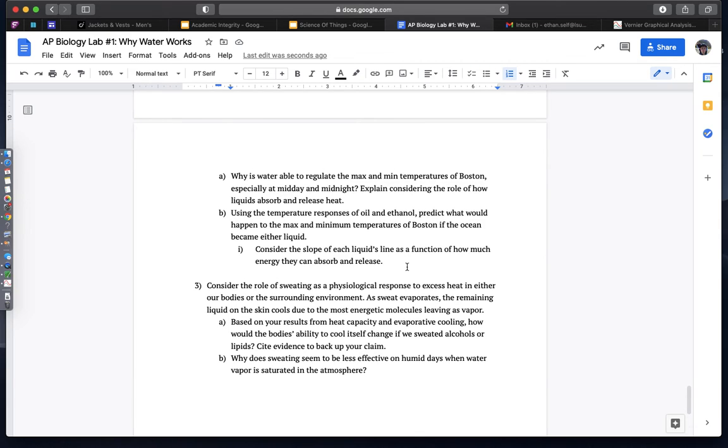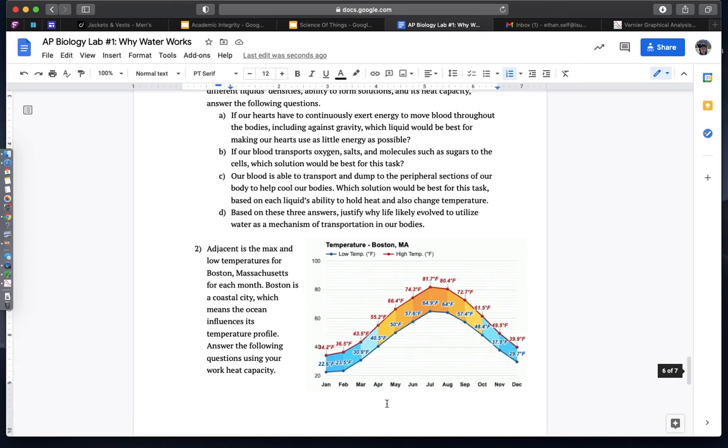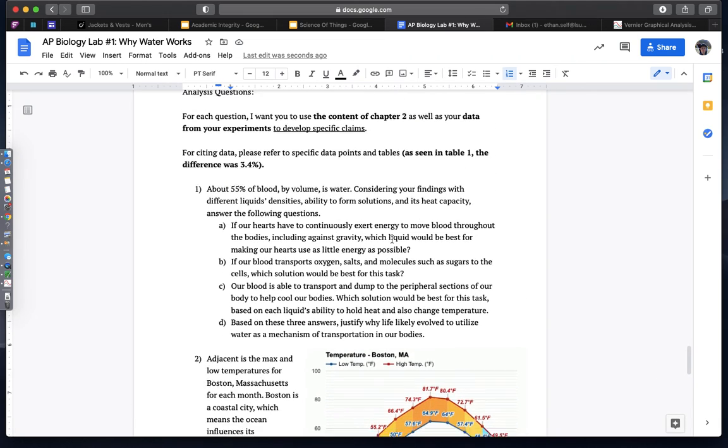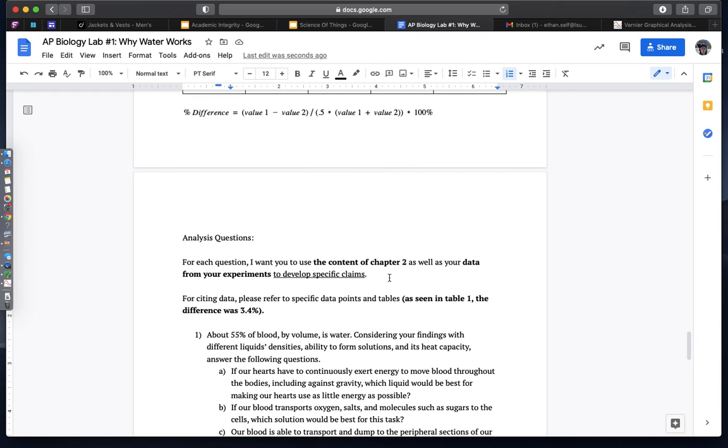And then finally, you're going to be thinking about our body's ability to sweat and why sweat is so important for our ability to cool. Each of these does not require a lot of writing, but I really want you to practice being concise, answering the question as specifically as possible, and also citing your evidence.